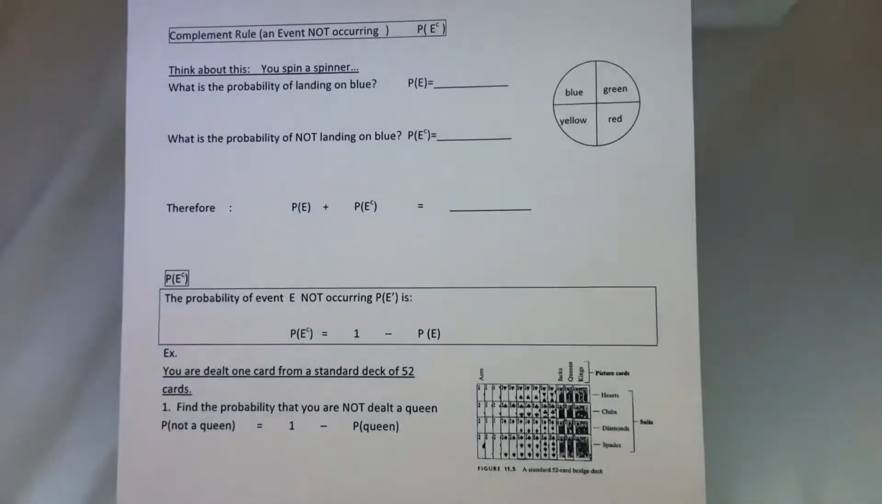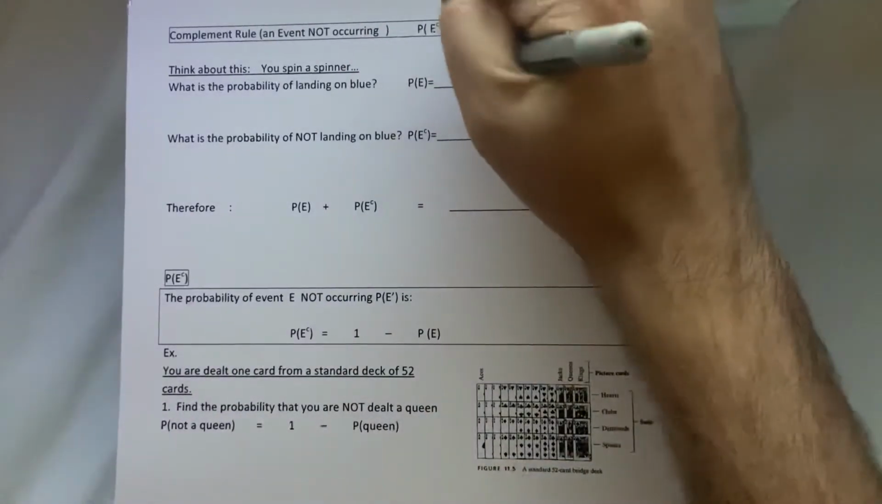Okay, Stats, let's continue. Let's talk more about this E complement thing. The complement rule, or the chances of something not occurring. So think about it this way. You spin a spinner. There's 4 sides: blue, green, yellow, and red. What is the probability of landing on blue if they're all evenly sized? It's 1 out of 4.